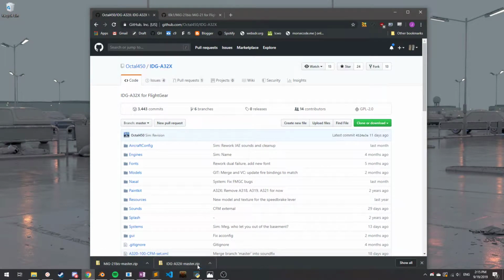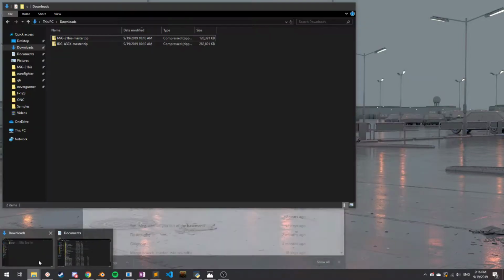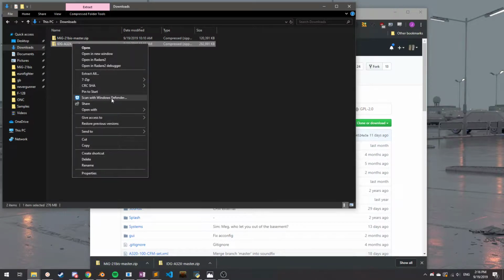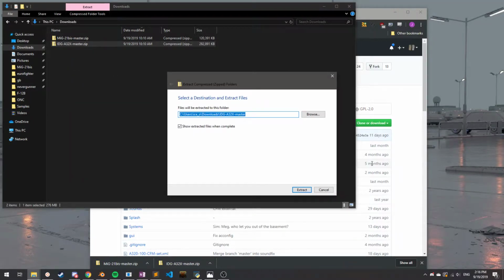We'll download this file right here. I already downloaded it because it's really big. So we're going to go into downloads. First thing you want to do, right click, extract all. Just hit extract.